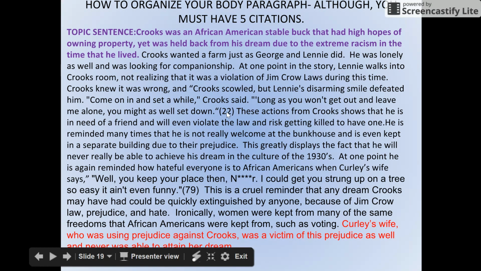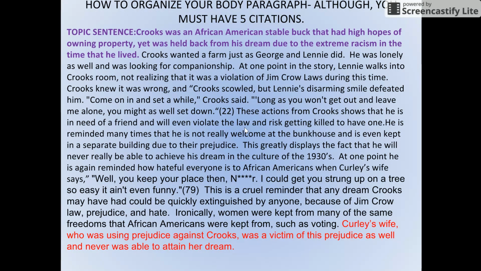So again, I led into the quote, and then I have a quote. Here's my explanation. These actions from Crooks show that he's in need of a friend and will even violate Jim Crow law to risk getting killed to have one. He's reminded many times that he's not really welcome at the bunkhouse and is even kept in a separate building due to his prejudice. That's elaboration. This greatly displays the fact that he will never really be able to achieve his dream in the culture of the 1930s. That's all my explanation just for that one quote. Now let's lead into the next quote.